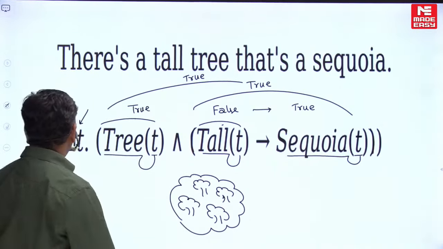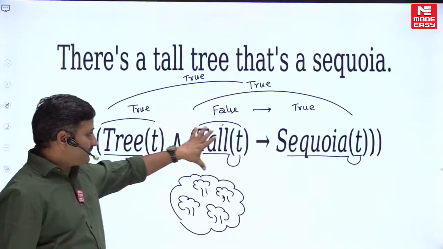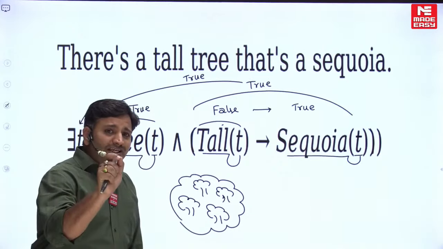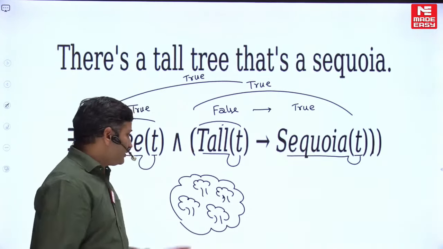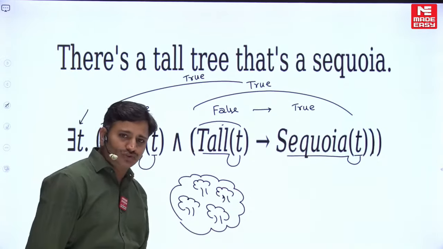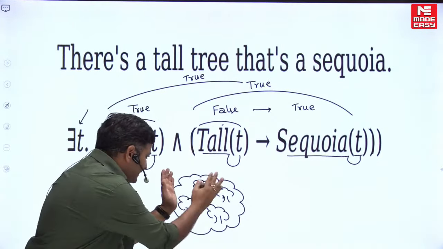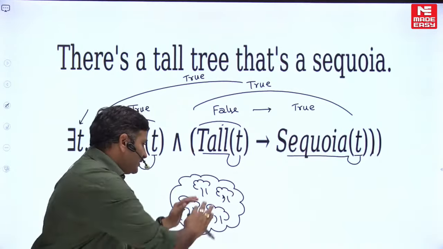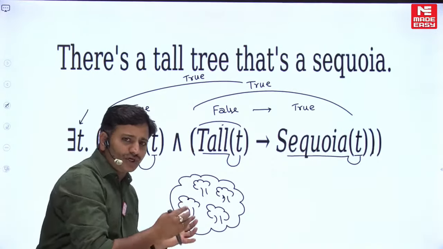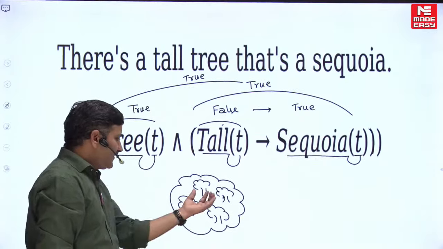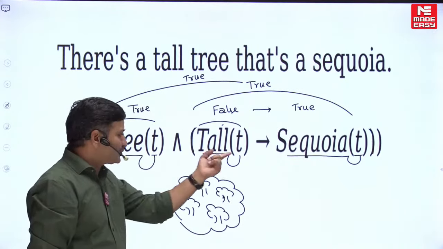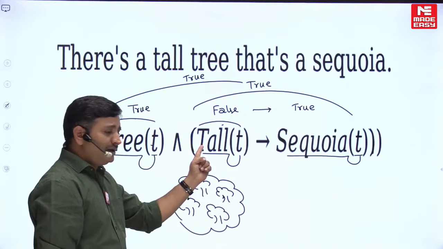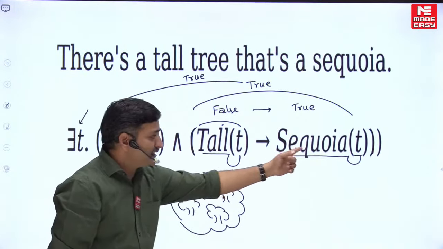I'm repeating once again. If you write the statement like this, the problem is that even if a tall sequoia does not exist, the whole first order logic statement is true. I consider a domain that contains all sequoia trees, and assume that all are short trees. If I pick one short tree and substitute here, T is a tree, yes, and T is tall, no, that's false. Is it a sequoia tree?